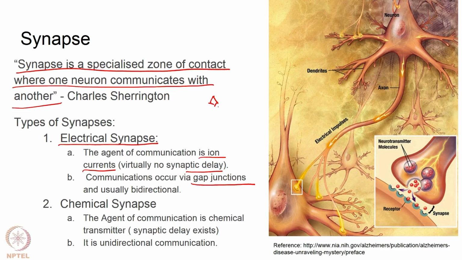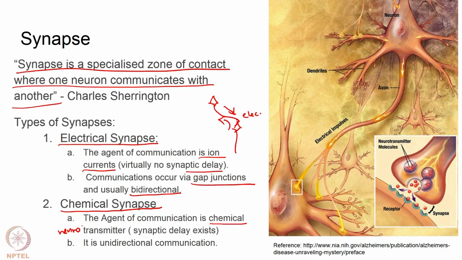So, if there is one neuron here and that communicates with another neuron there through an electrical synapse, in that case communication can happen in this direction and also in this direction. So, both cells can talk with each other in a bidirectional manner. Usually the chemical synapses are more in number. So, usually the electrical synapse is not the manner in which communication happens from one cell to another. Usually the agent of communication is a chemical called a neurotransmitter, right.